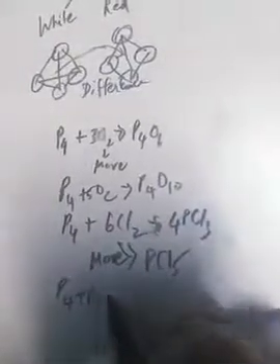So what happens when phosphorus is mixed with NaOH, that is sodium hydroxide, with hydrolysis? The phosphine gas is produced.